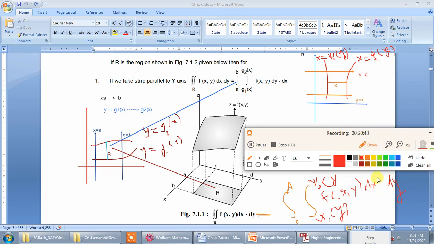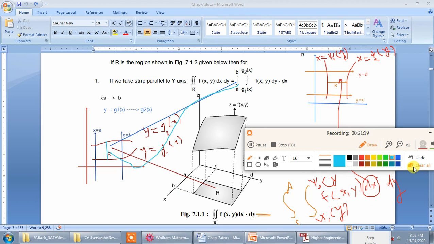So what is the meaning of that? The first integration is with respect to x if your strip is parallel to the x axis. If the strip is parallel to the y axis, first integration will be with respect to y, and if the strip is parallel to the x axis, the first integration will be carried out with respect to x. Okay, those are the rules for deciding the order of integration.